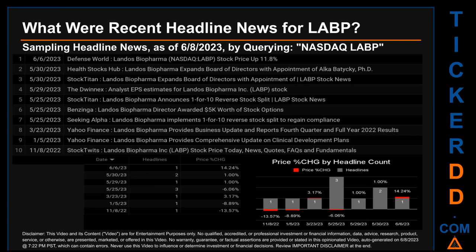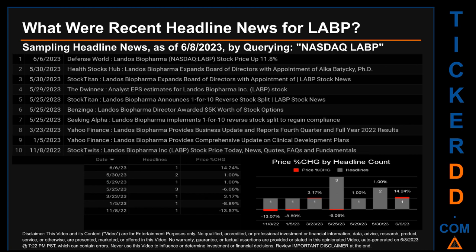What were recent headline news for LABP? Today, Thursday the 8th of June 2023, I sampled one of our news aggregators for latest headlines for this ticker. I did so by searching specifically by a keyword that may appear, broadly, in the title or the body, of discoverable news articles. The keyword that I used was a combination of the exchange and the ticker symbol. NASDAQ, LABP. The results show 10 unique headlines, published across 7 unique dates. Publication dates spanned 210 days.